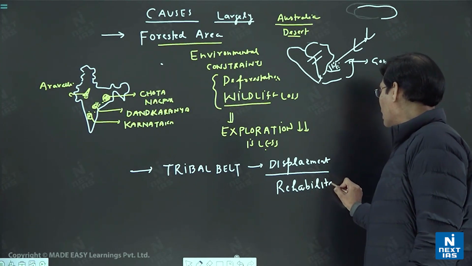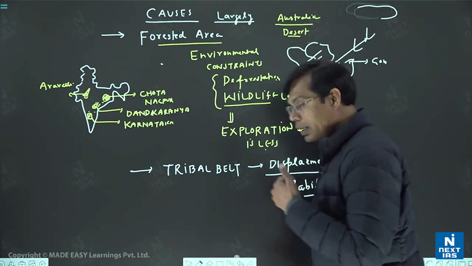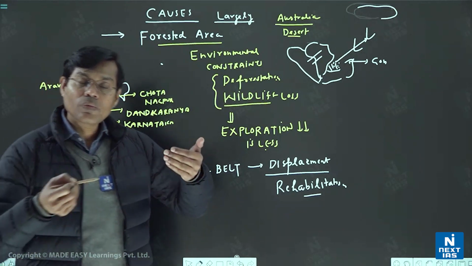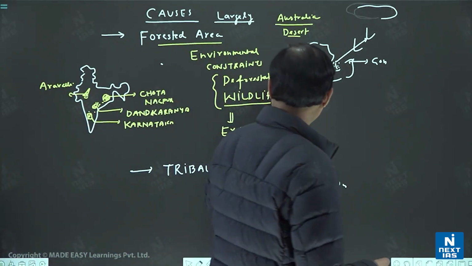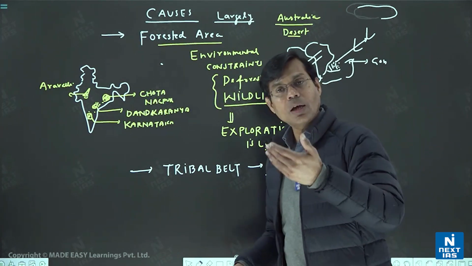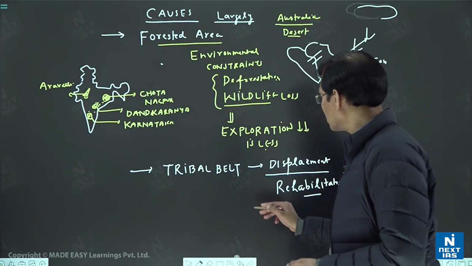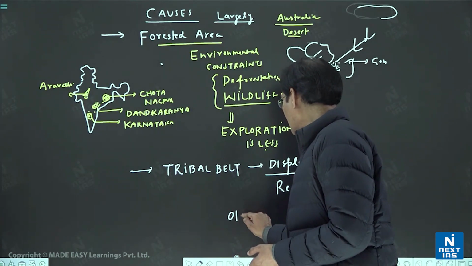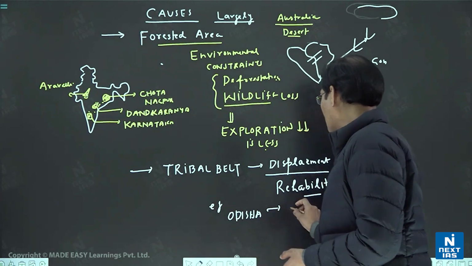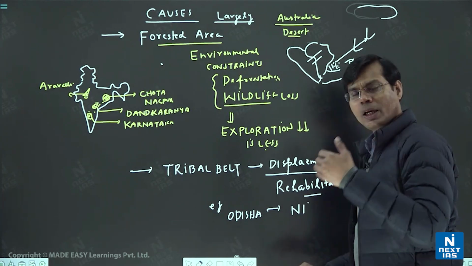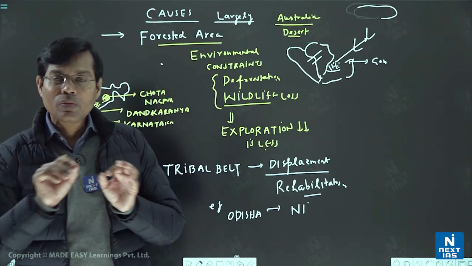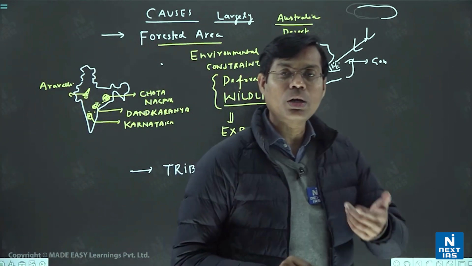So with mining industries, we have to consider that this criterion is also pushing them away. That would be a conflict with tribal masses, or rehabilitation issues will be required, and that will be more socio-cultural in nature. And we have an example of that. For example, in the beginning I told you that in the Odisha area, one company, you can give one example, in Odisha, Niyamgiri Hill. One or two examples, dependent upon you, because once you go for the mains examination, you have so much current affairs in your mind, then one or two current affair aspects you may also talk about.